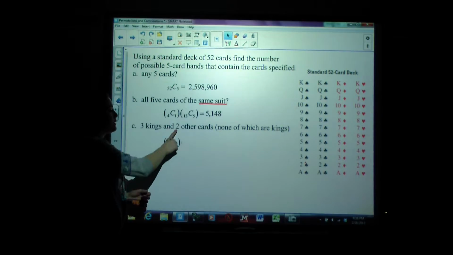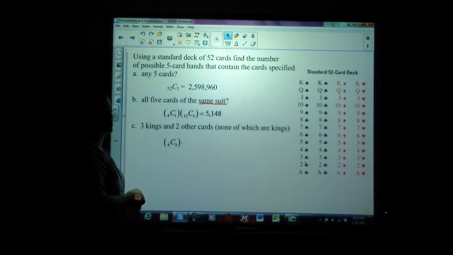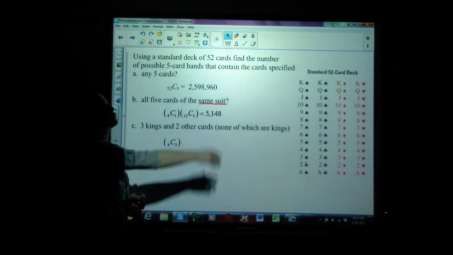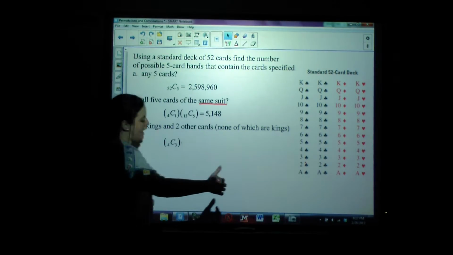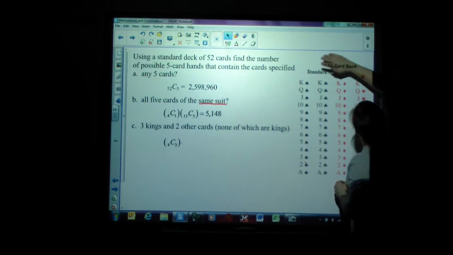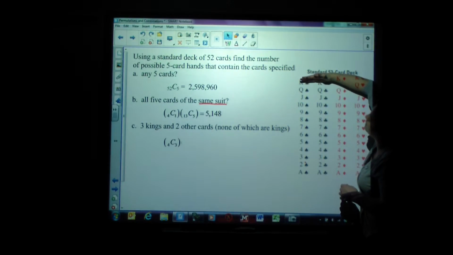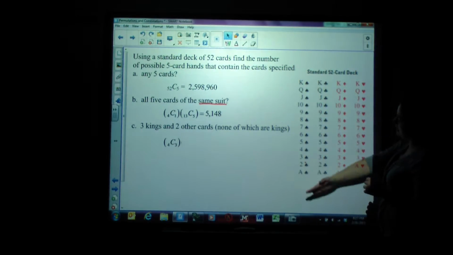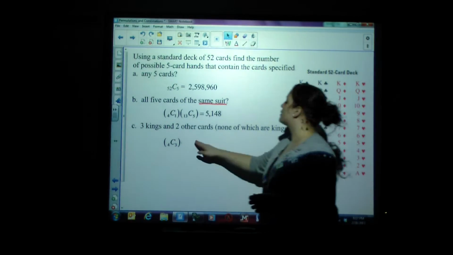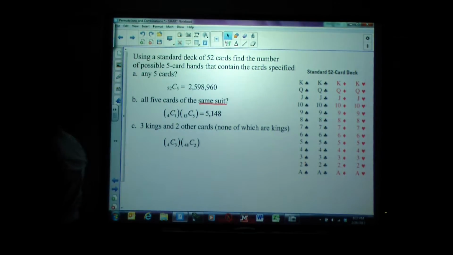And so we're going to multiply how many ways there are to be dealt 2 other cards that are not kings. Well, if we look at the deck, there are 52 cards total. And if I say I don't want kings, that means I'm taking out these 4 numbers, which means I have 48 other cards to choose from. So out of those 48 cards, I want to be dealt 2 of them.